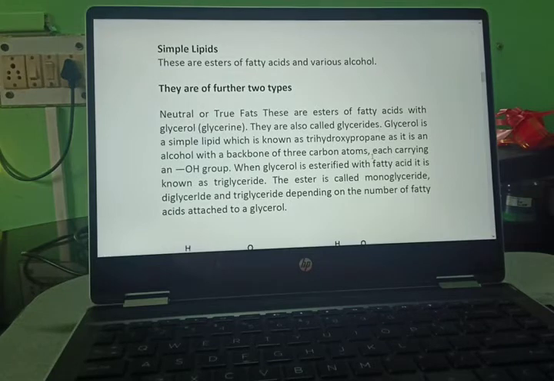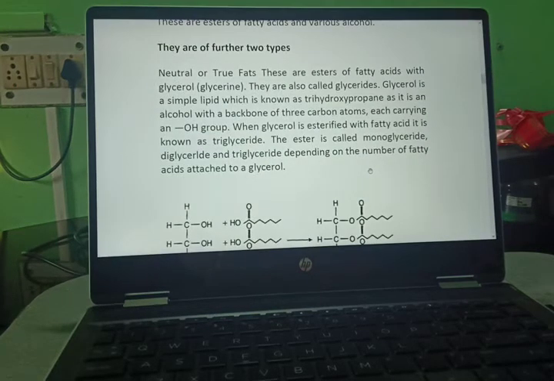Now we are starting with simple lipids. These are the esters of fatty acids and various alcohols. They are of further two types, neutral or true fats. These are esters of fatty acids with glycerol or glycerine. They are also called glycerides.